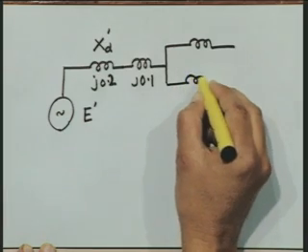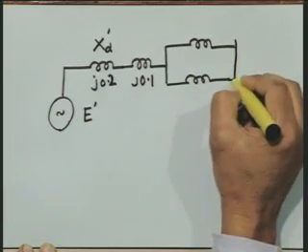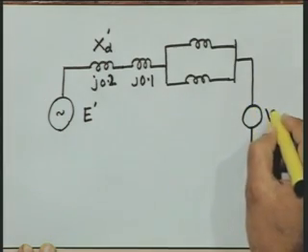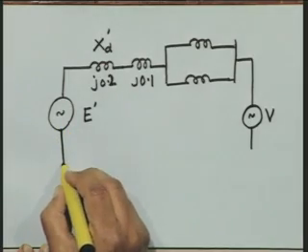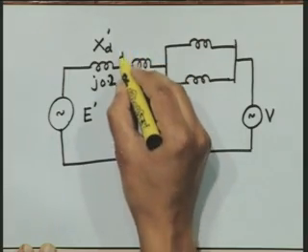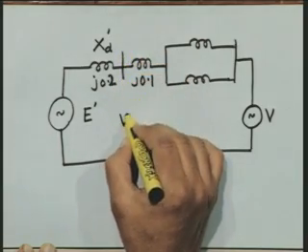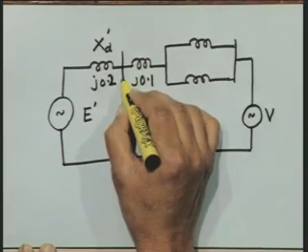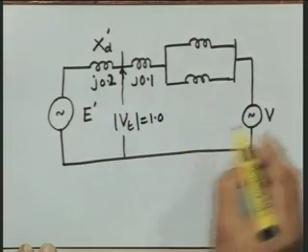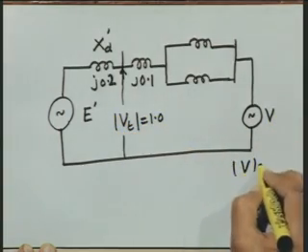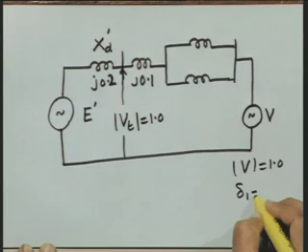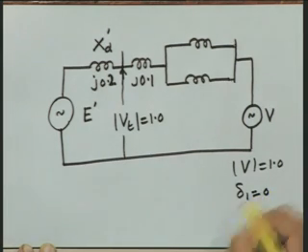These two transmission lines and the infinite bus voltage, we denote this as V. At this point, which is the terminal of the synchronous generator, the voltage is Vt, and the magnitude of this voltage Vt is 1.0, while the magnitude of V is 1.0 and its angle is taken as 0, or delta is 0.